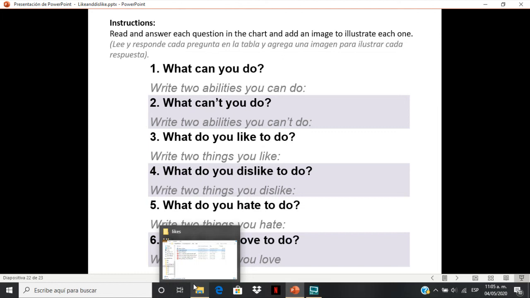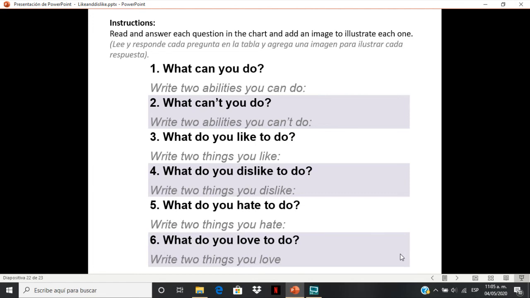What can't you do? Just write down two abilities you can do, two abilities you can't. Two things you like, two things you dislike, two things you hate, and two things you love. Right? And then you will write your answers in the forum next Wednesday, in the forum of the class.